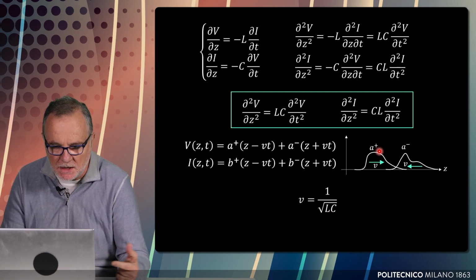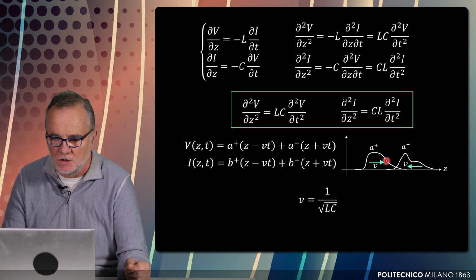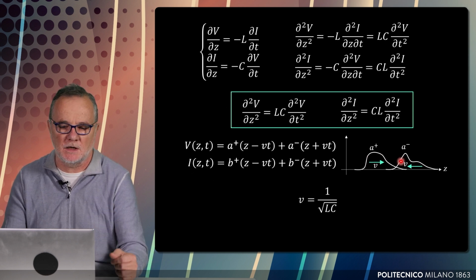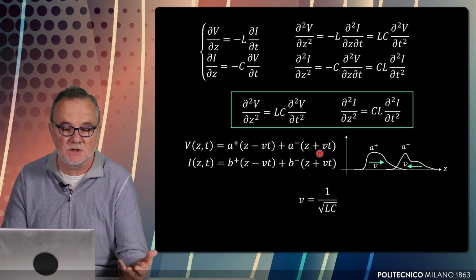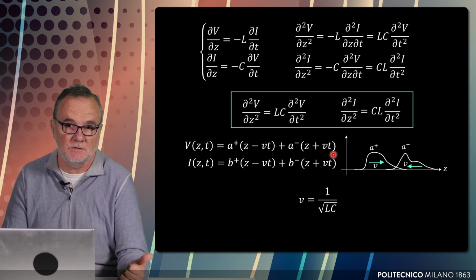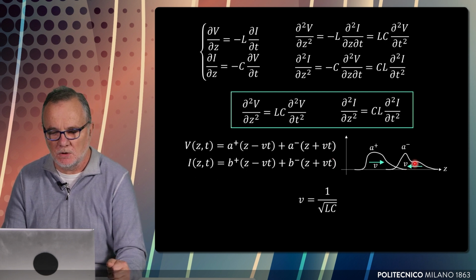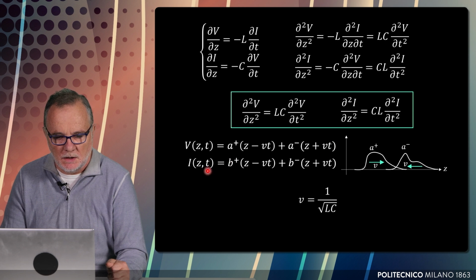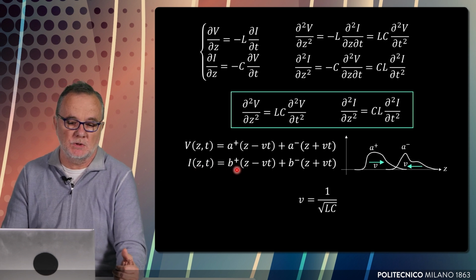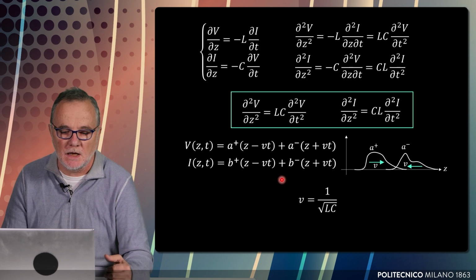As you see, A plus is this function, whatever function, and it propagates in the positive Z direction. A minus is another arbitrary function, but a function of Z plus v times t. So with positive v, this travels in the negative Z direction, and is plotted here. Similarly, we have a similar equation for I, in which we have, for instance, functions B plus and B minus.